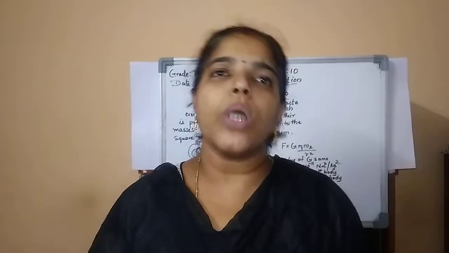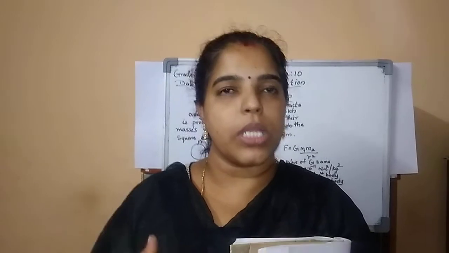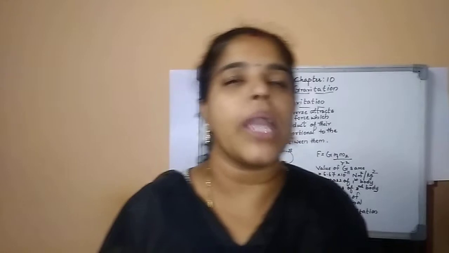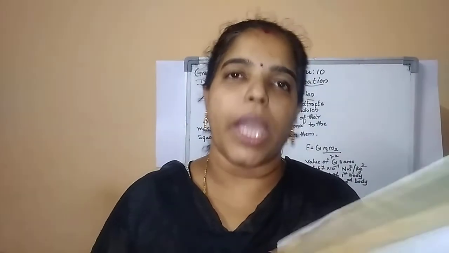My question is this: Newton found that all objects attract each other. Then why is a collision not happening between the earth and sun, and between the earth and moon? If all objects are attracting each other, the collision should happen, no? But collision is not happening. They revolve according to their orbits, according to their place. So why? What is the reason behind that?